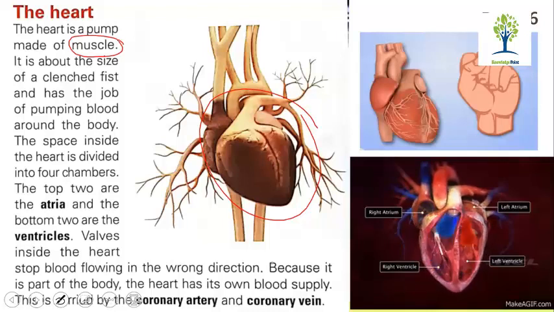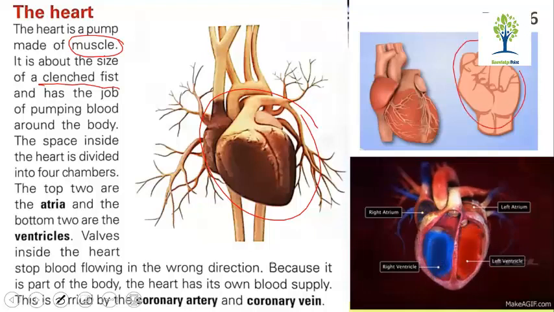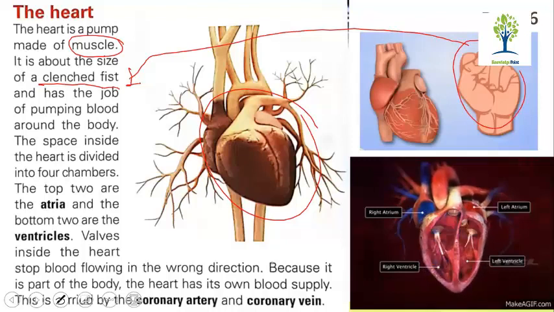Now, what is meant by clenched fist? Anybody of you? Sir, it means that the fingers and thumb are close together. Yes, this is also called a clenched fist. If you hold or squeeze your hand, that is a clenched fist, and your heart is about the size of your clenched fist.